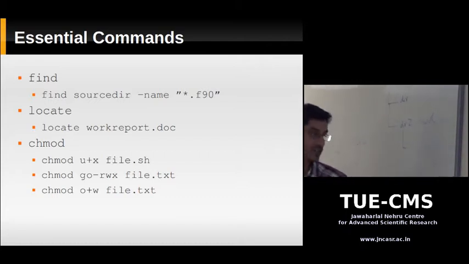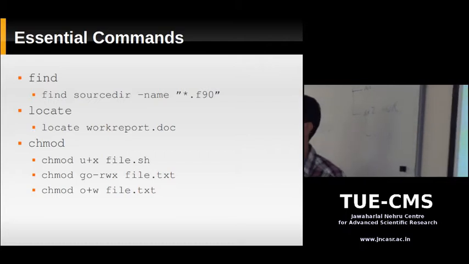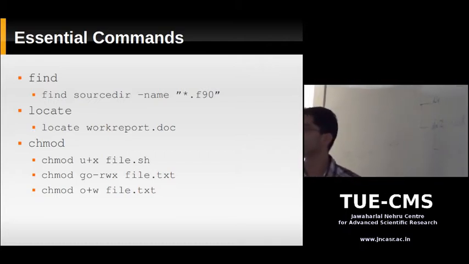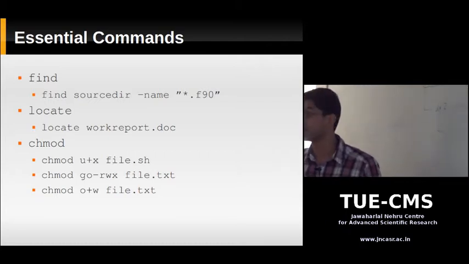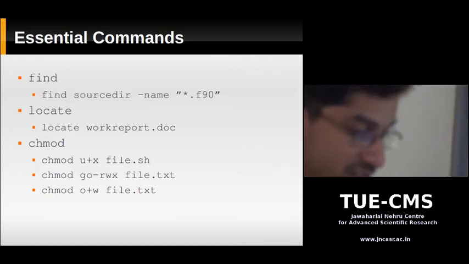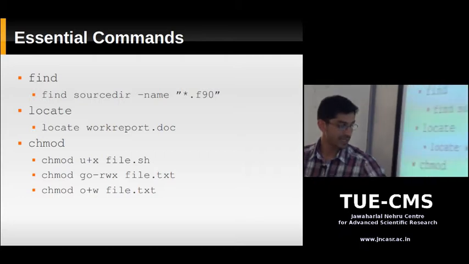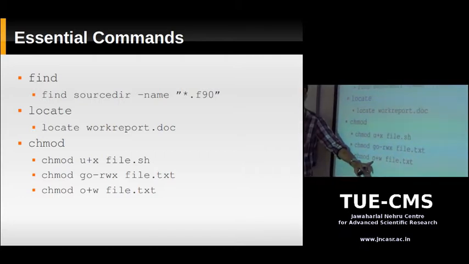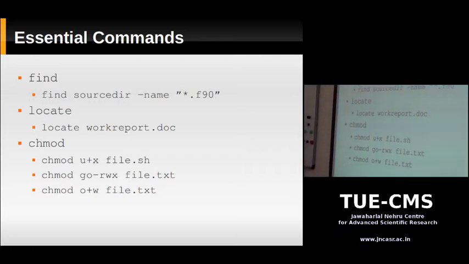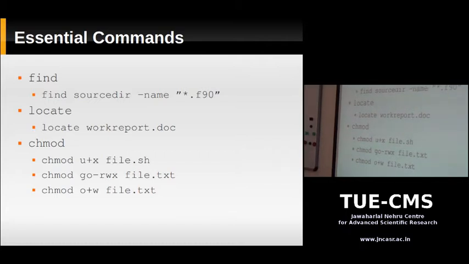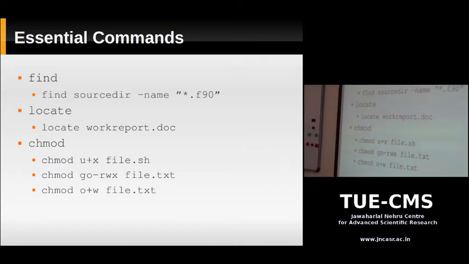Suppose you wanted to remove write permissions to a particular file, such that everybody other than you, the owner, and the group to which the file belongs cannot write to that file. You will use something like this: chmod o+w. That means everybody other than user and group gets write permissions. If I put a minus w over there, that means I'm removing write permissions. That means anybody who doesn't belong to the group that file belongs to, or is not the owner of that file, cannot write to that file. And when you cannot write to a file, you cannot delete it also.